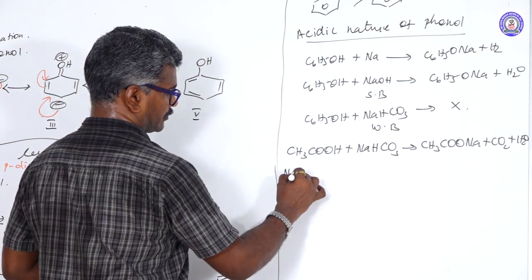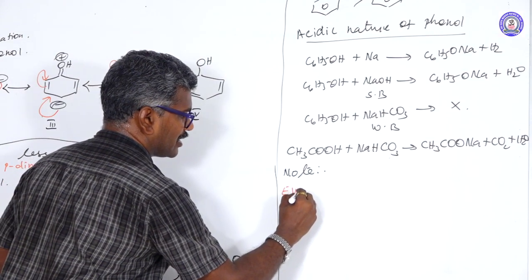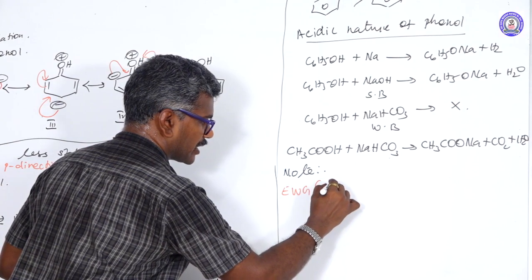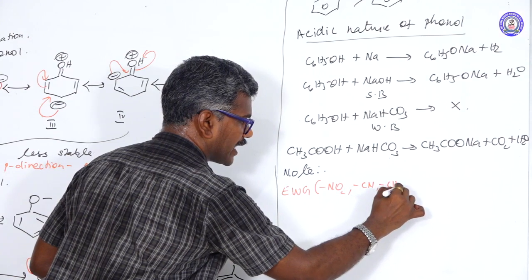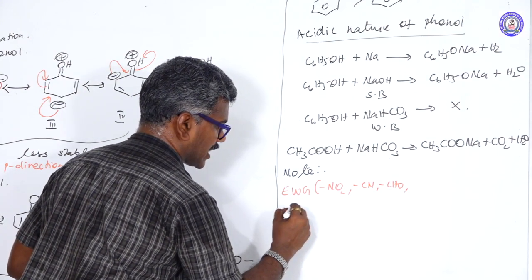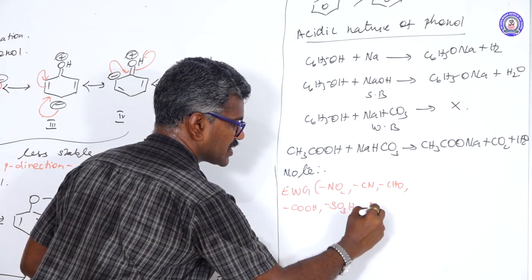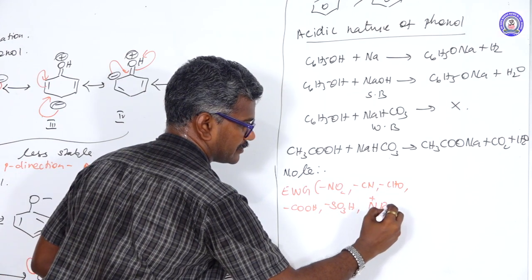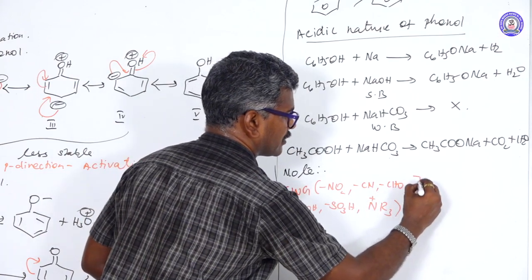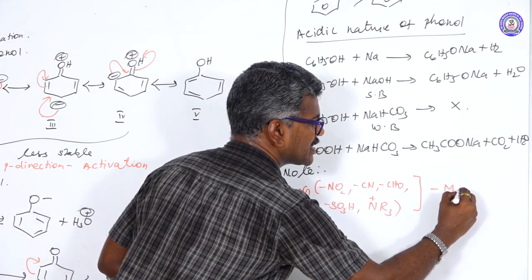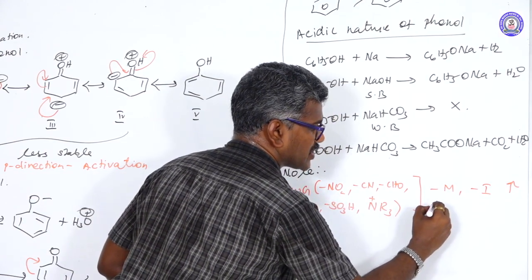Another one: electron withdrawing groups. What are the electron withdrawing groups? Minus NO2, CN, aldehyde, carboxylic acid, sulfonic acid, and NR3 plus, etc. These are explained by minus M and minus I, and they increase the acidic nature.